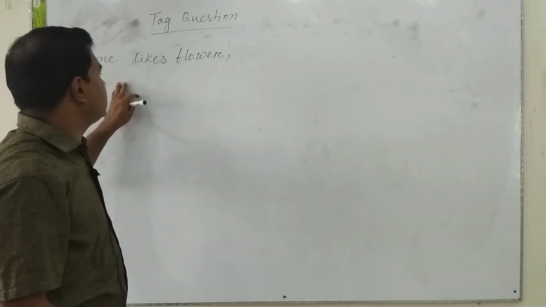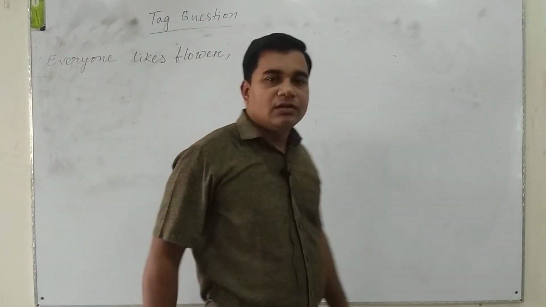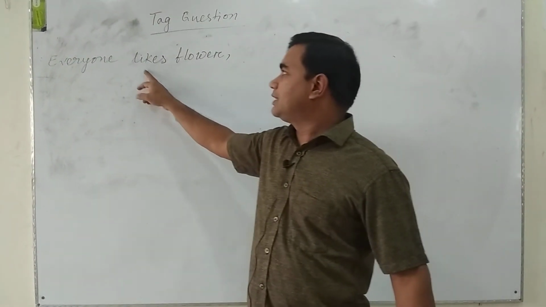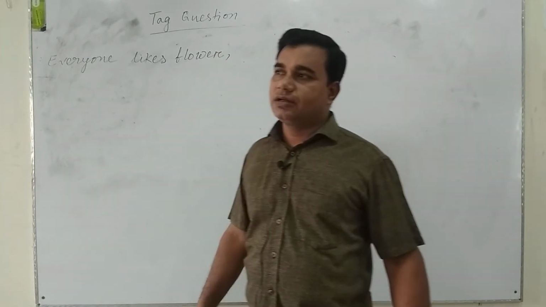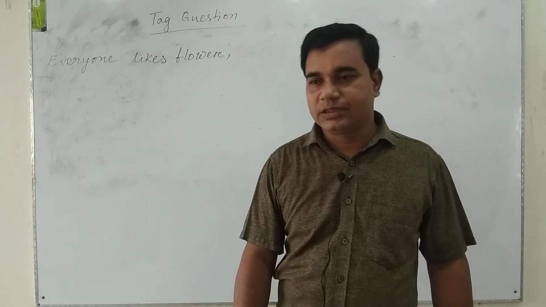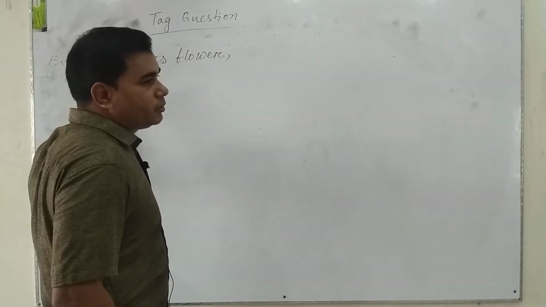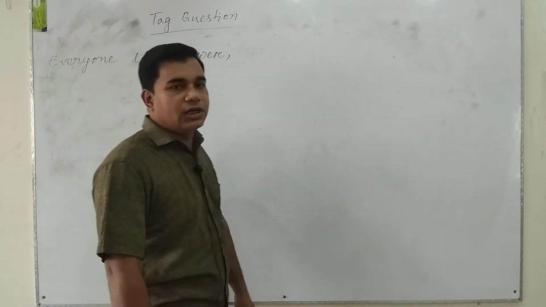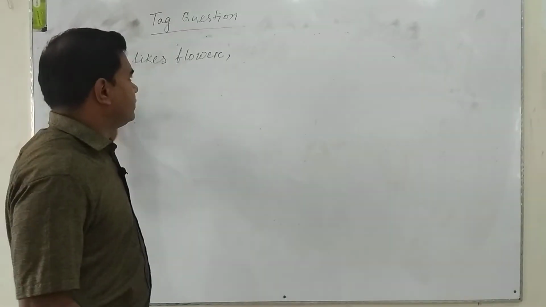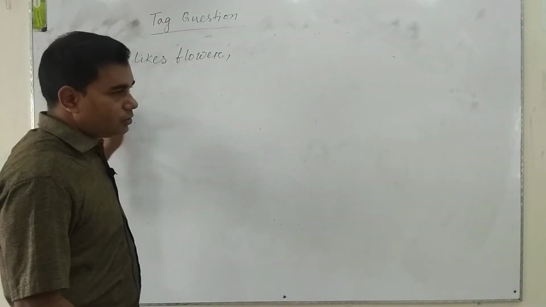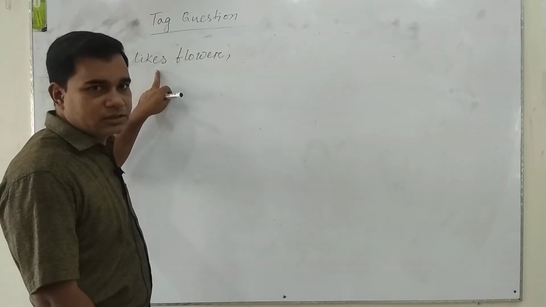What will we use here? Here we can see that the verb carries an s and "everyone" is a singular subject. But for everyone, everybody, all, nobody, no one, none, we have to use "they" for that kind of subject. So we use "they", and "they" will not take "does".